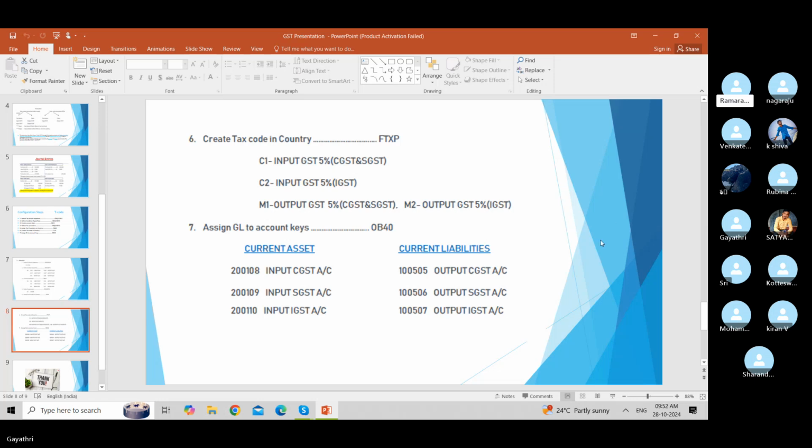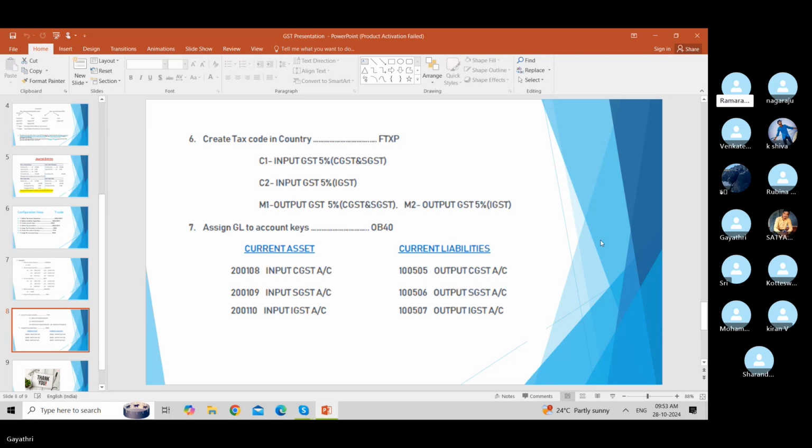Yeah, next one. Create tax code in country, FTXP. We will create like this. C1 input tax 5%, that is including CGST and SGST. C2 input GST 5%, IGST. M1 output 5%, CGST and SGST. M2 output GST 5%, IGST. So like this, we can create any number of tax codes, like 5%, 18%, 12%. How many we want, we can create like this.